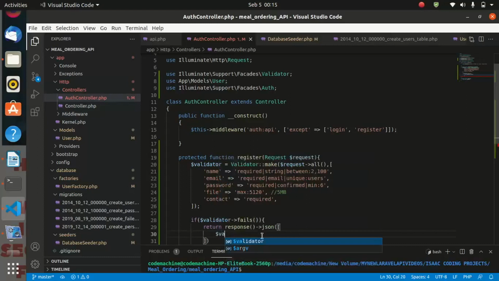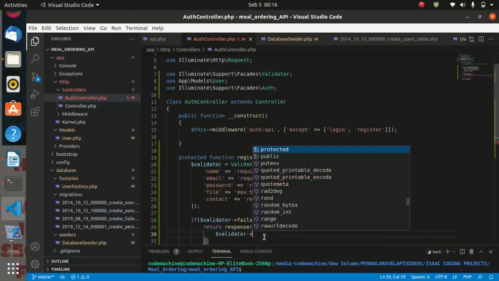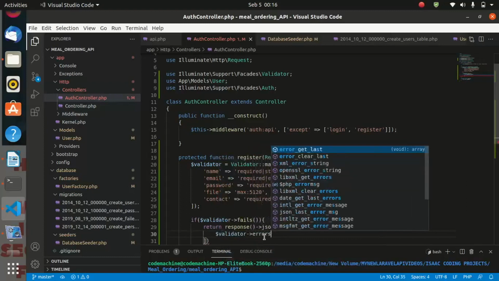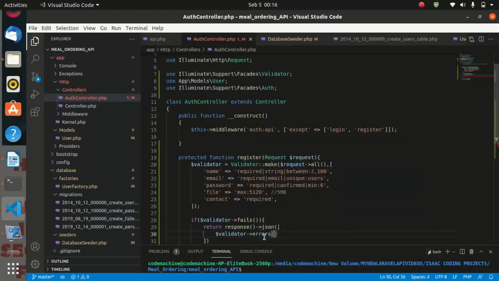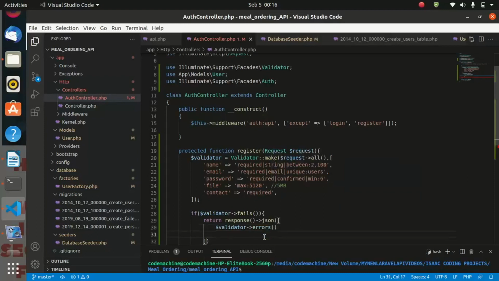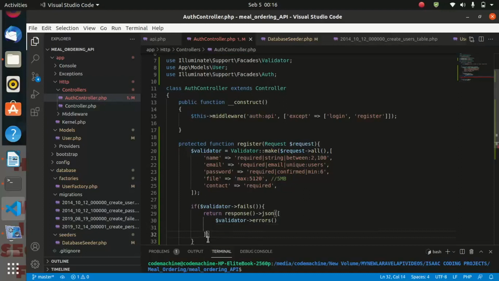Now we shall say validator errors. And for this, let us pass the error code 422. Then we terminate.